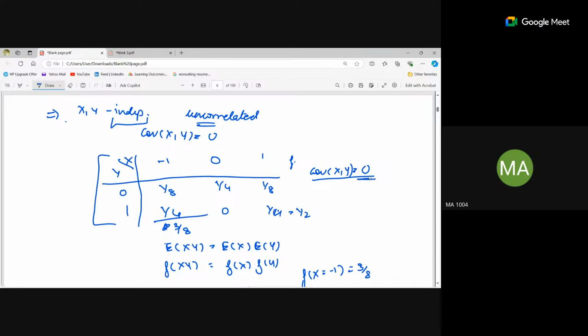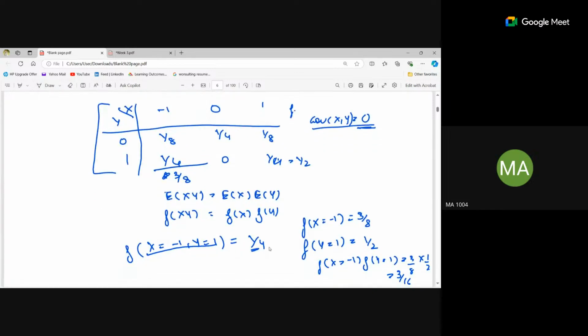Okay. And if I calculate the dependency or the independency of these two variables, it is getting dependent, right? Because fx is not equal to fx into fy, right? So if the covariance is 0, it does not directly imply that they will always be independent.